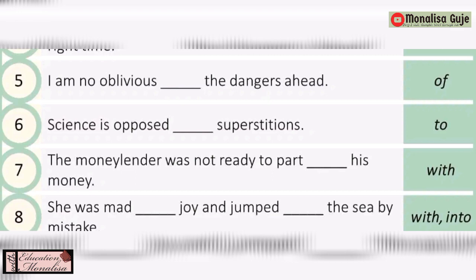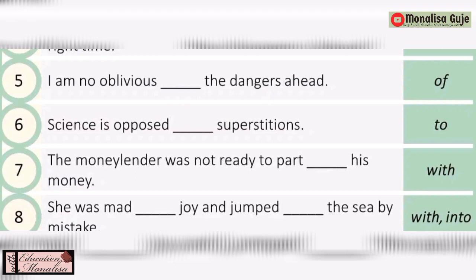Of. Science is opposed dash superstitions. To superstitions. The moneylender was not ready to part with his money. She was mad dash joy and jumped dash the sea by mistake. With and into. She was mad with joy and jumped into the sea by mistake.